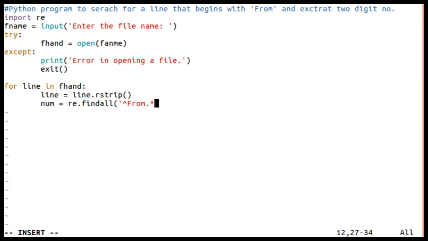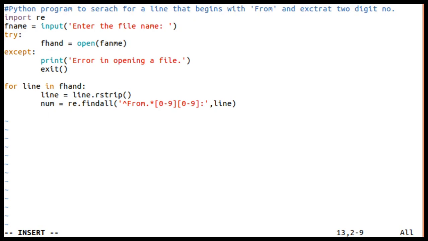And later, what it should contain is letter 0 to 9 one digit and 0 to 9 another digit. It should contain 2 digits followed by colon. This I should search in the line, and if it is found, we are going to print.